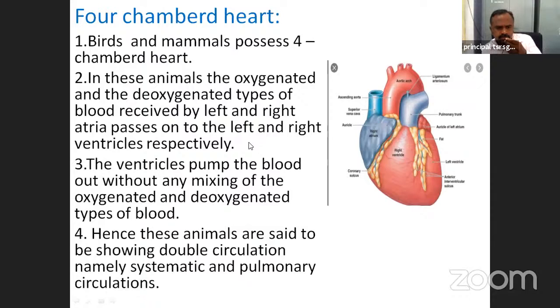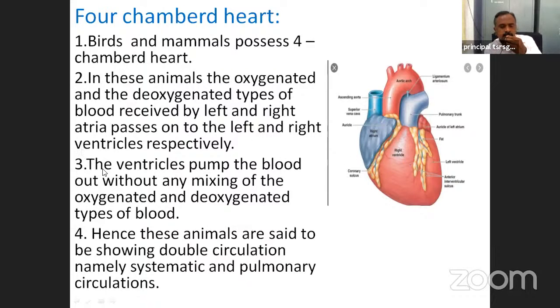See this? In this animal, the oxygenated and deoxygenated blood received by the left and right atria passes on to the left and right ventricles respectively. This is the right atrium. This is the left atrium. The left atrium receives the oxygenated blood. The right atrium receives the deoxygenated blood. The atria pass on to the ventricles. The right atrium opens into the right ventricle and the left atrium opens into the left ventricle.